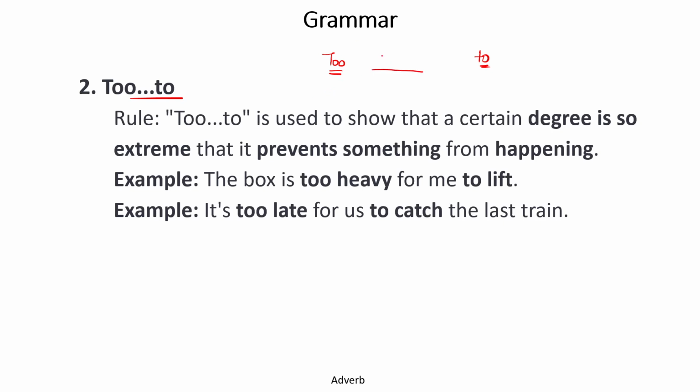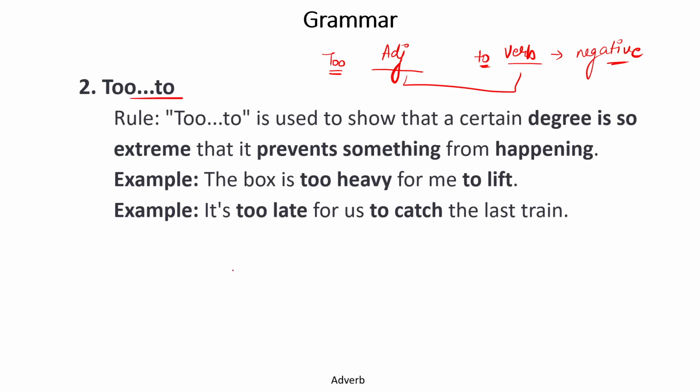Now too is followed by an adjective, whereas to is followed by a verb. This combination forms a negative sentence, though there is no negation or negative word, like not or never. But this sentence is a negative sentence.